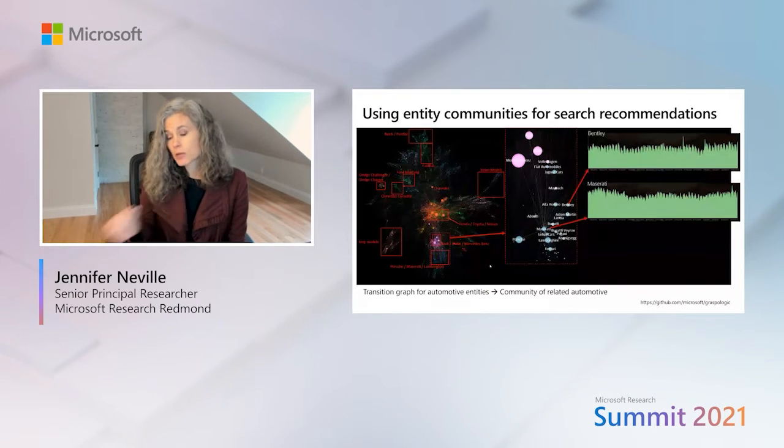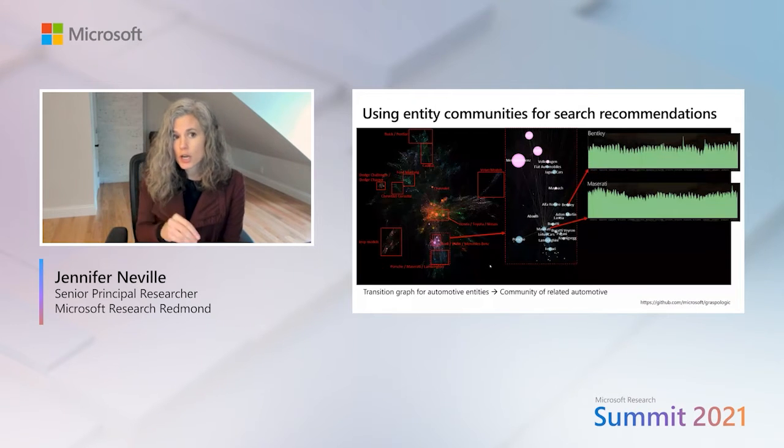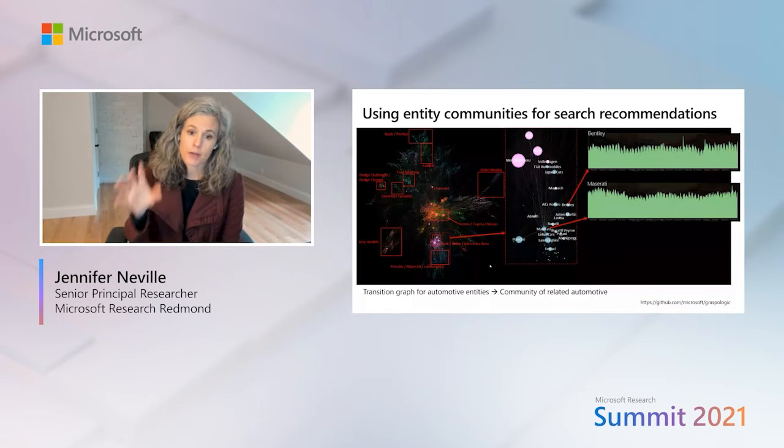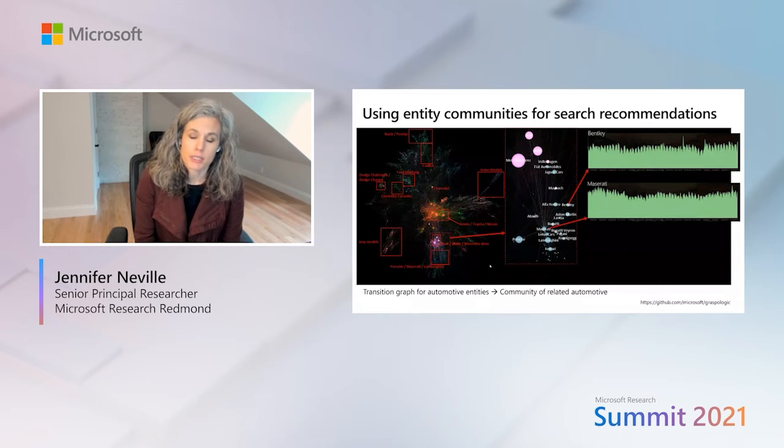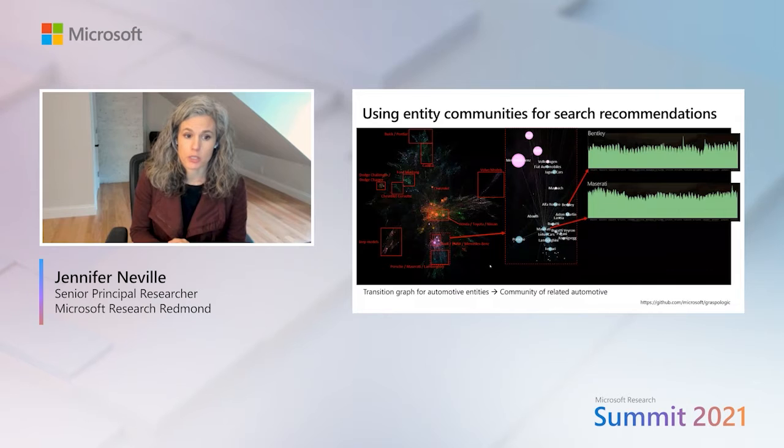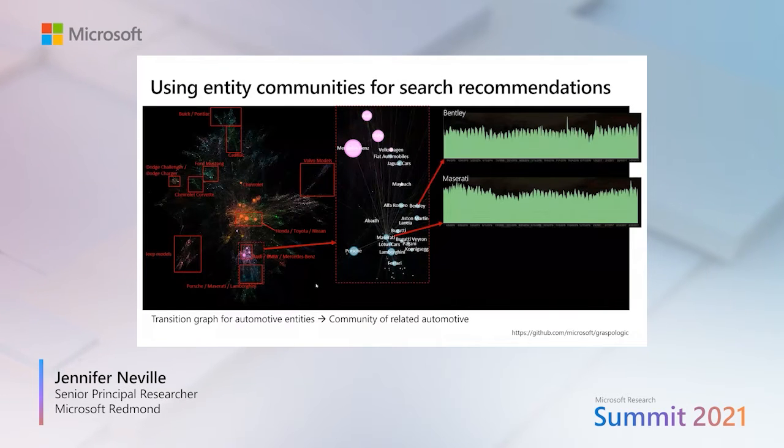And as an example of that, this interaction content can be used to identify communities of topics or web pages that cluster together in this interaction graph, which can be used to improve search recommendations. And so here's a zoom into part of that graph that I showed you before, where there's information about different cars and how people search over them.